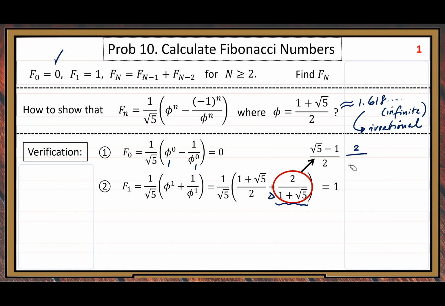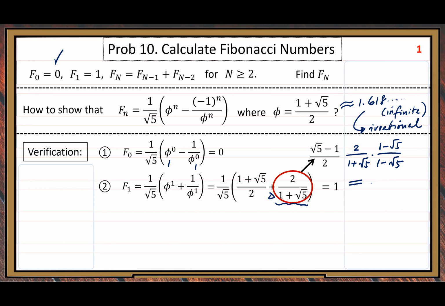We call it rationalization. For 1 plus root 5, we multiply by 1 minus root 5. We call that the conjugate of 1 plus root 5. Because the same number over itself is 1, we do not change its value, right?